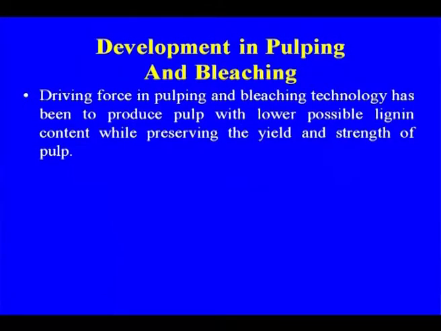The driving force in pulping and bleaching technology has been to produce pulp and paper with the lowest possible lignin content while preserving yield and strength at the same time. During chemical pulping especially, and bleaching, there is a lot of deterioration in the strength of the pulp. So how to preserve the yield, because higher yield is always desirable?